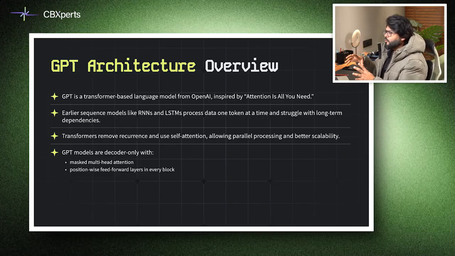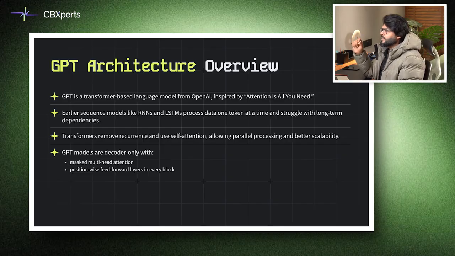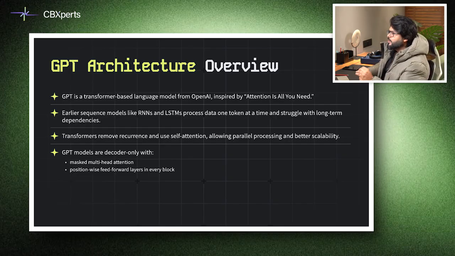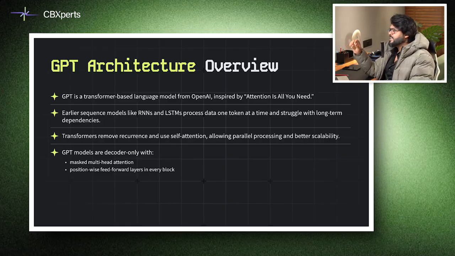GPT is a transformer-based language model inspired by the original transformer paper. Earlier sequence models like RNNs, this is important, process tokens one by one, struggling with long-term dependencies. Transformers remove recurrence and use self-attention, allowing parallel computation and better scalability. GPT models are decoder-only with masked multi-head attention and position-wise feed-forward layers. Scaling these models improves their ability to perform tasks like classification, summarization, and translation simply through prompting.